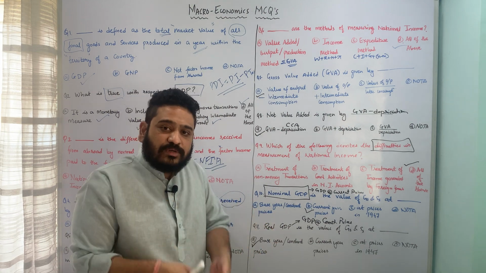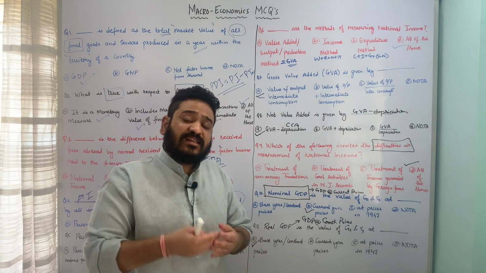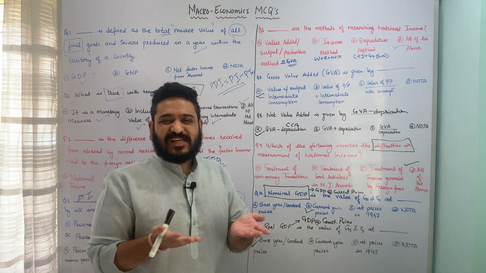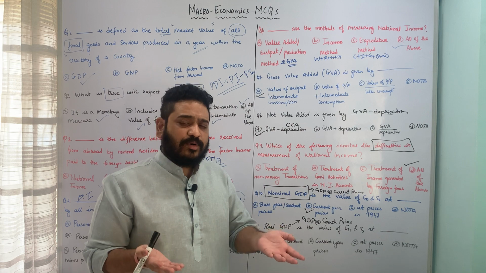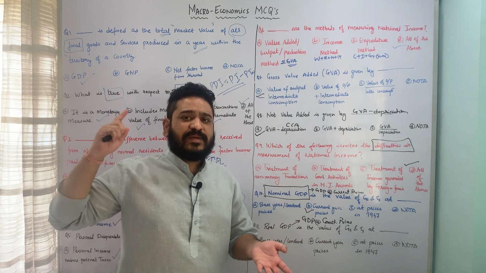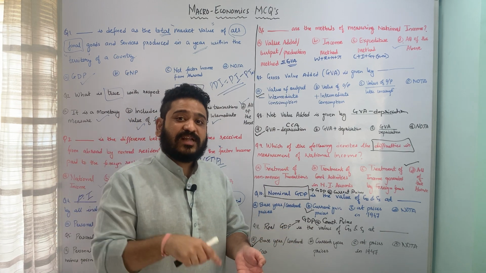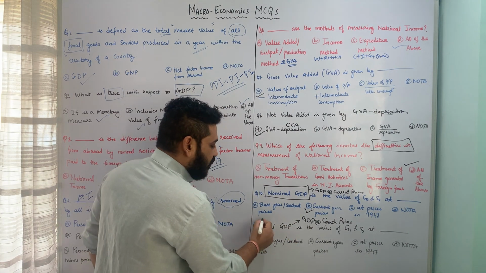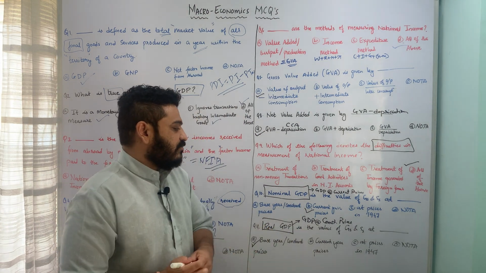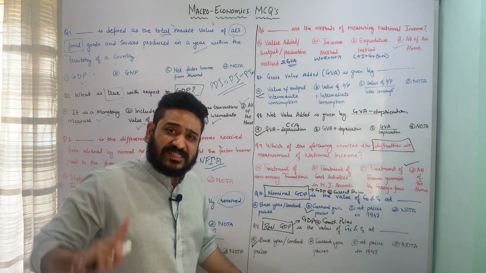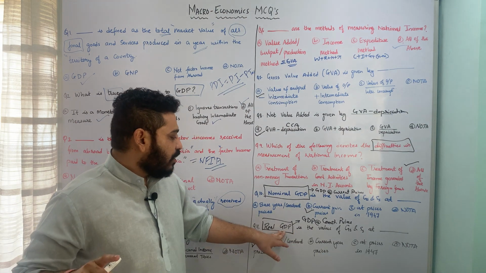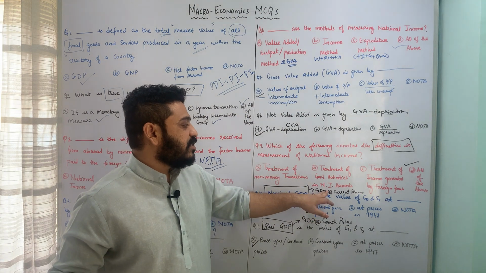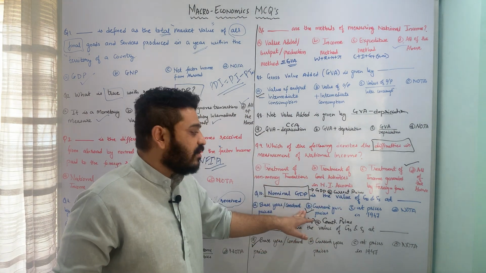So what I do is I value the output of the current year at the prices of the base year. I select a base year or constant year, which is usually a stable year financially and politically both, and I select the prices in that particular base year and then calculate the current year's production at the base year prices. Therefore it is talking about real GDP. Okay, real GDP, that means the value of goods and services at base year price or constant prices. Real GDP is also called GDP at constant prices. Nominal GDP is also called GDP at current prices. The valuing is happening at the current year's prices.